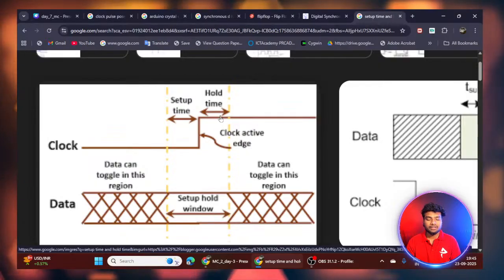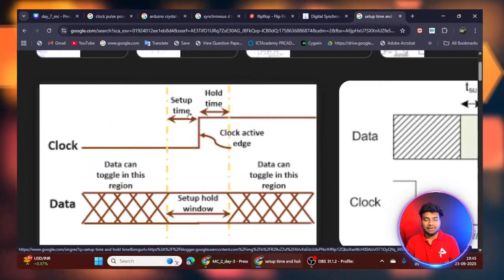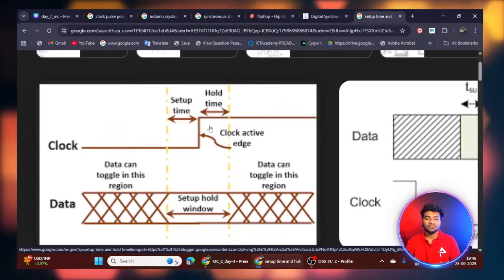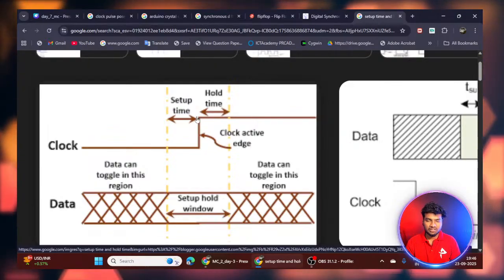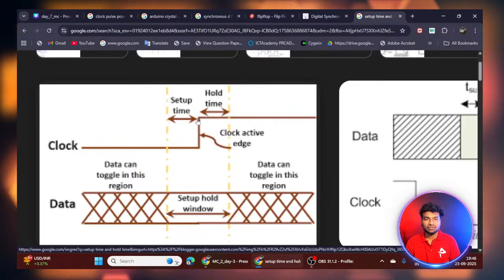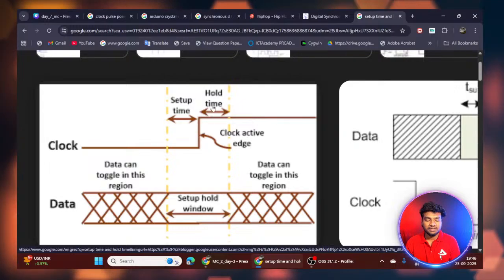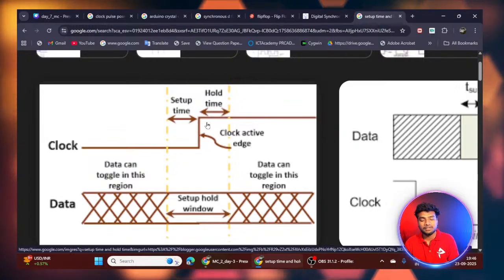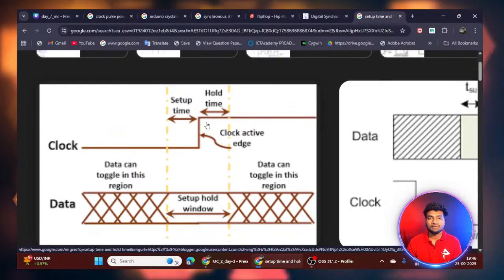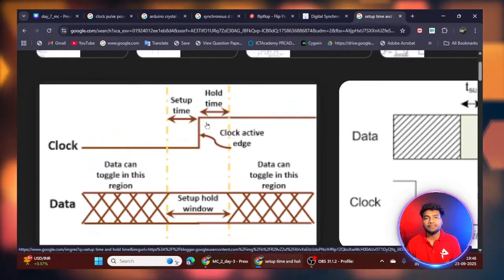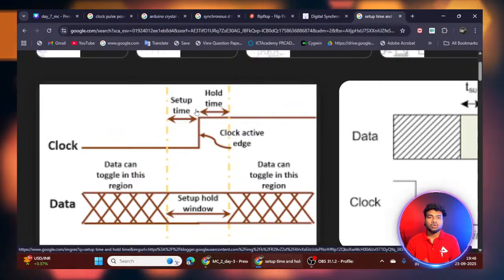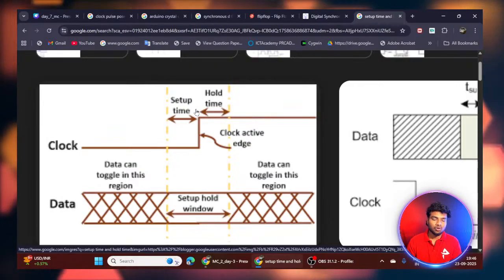If it is not stable in the setup time and hold time, it will cause metastability and a timing violation. Why? Because around the edge it must be stable, in the setup time and also after the edge. If any change happens in the setup time or hold time, it will give a timing violation or else metastability. Metastability is nothing but the output may be 0 or 1. If any instability occurs in setup time and hold time, you will get the metastable state. It may be 0 or 1.